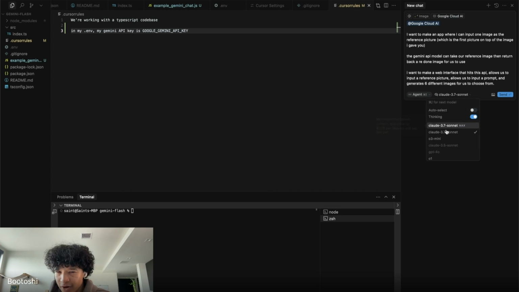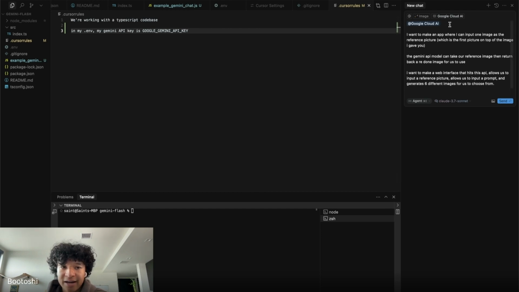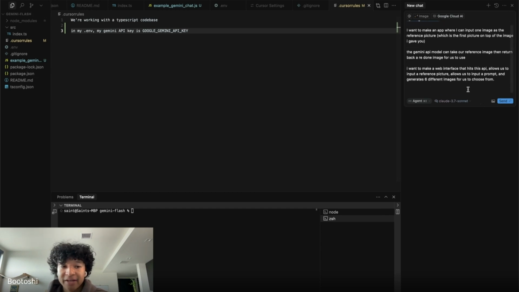I think that's good enough context for now. I'm switching the model to max just so I get maximum juice out of this prompt to see if we can actually one-shot it. So now I added the Google Cloud API. I'm going to give it even more context.